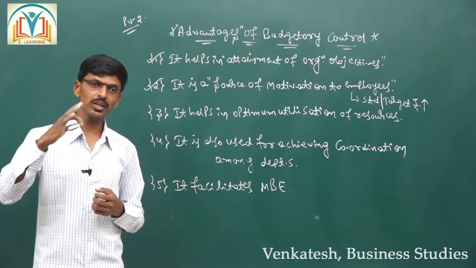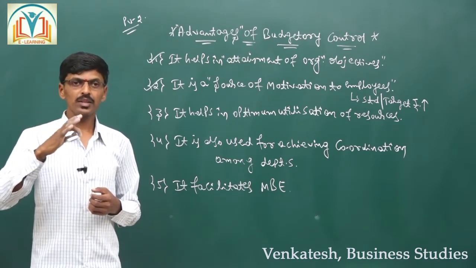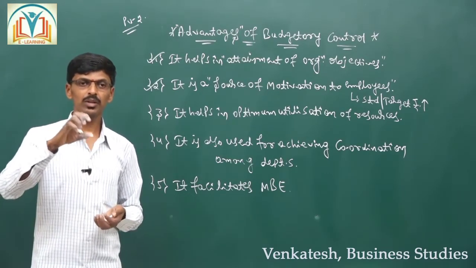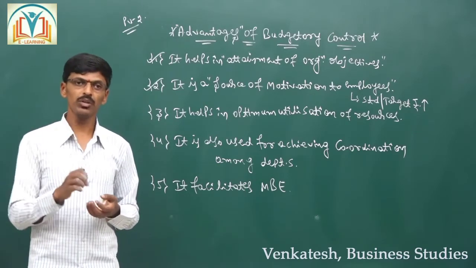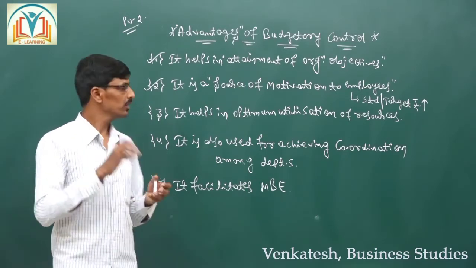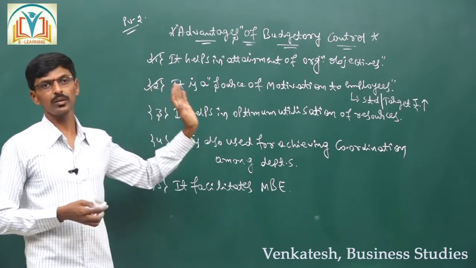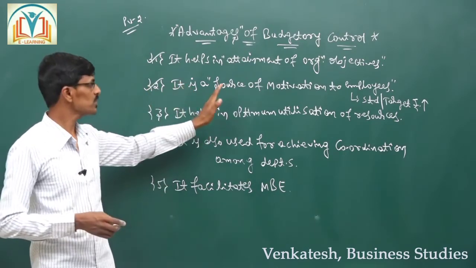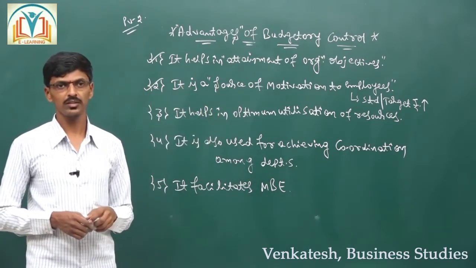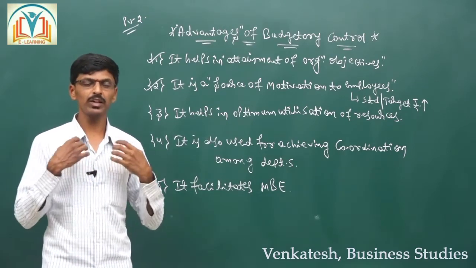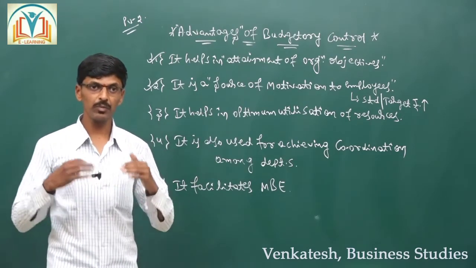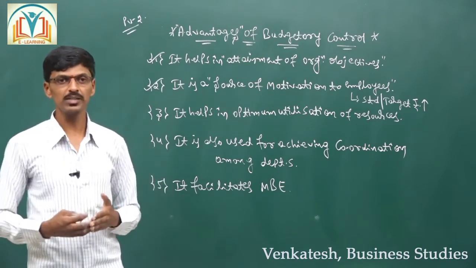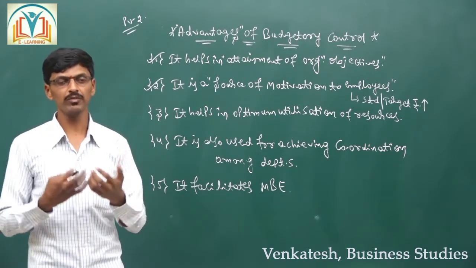So the employee is of the view that he needs to get the incentive and get the bonus. For that they are going to work more and more, where it acts as a source of motivation. If I perform very well, if I perform over the target, I will get additional benefit.